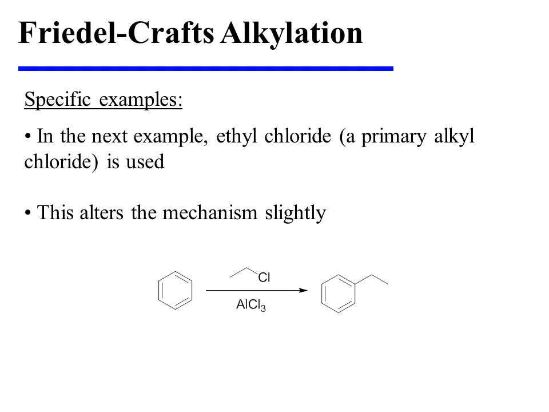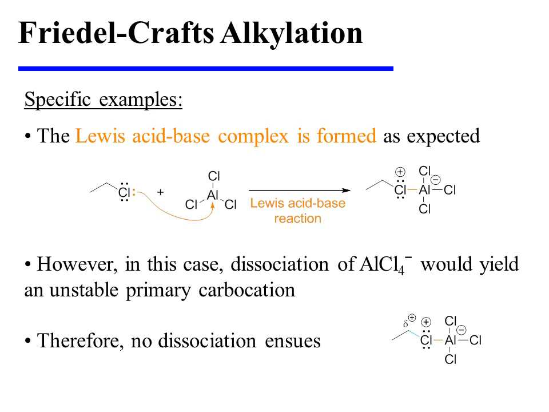In this new example, ethyl chloride, a primary alkyl chloride, is used as the reagent, and this alters the mechanism slightly. The Lewis acid-base complex forms as expected. However, in this case, dissociation of aluminum tetrachloride would yield a highly unstable primary carbocation. Therefore, no dissociation ensues, and the Lewis acid-base complex itself will act as the electrophile in the next step of the mechanism.